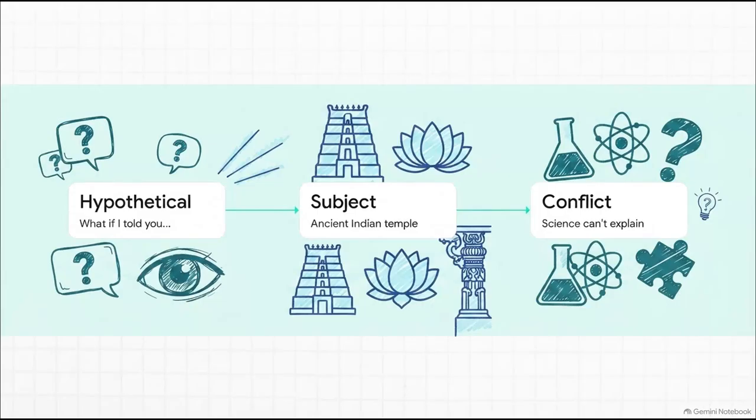Here we can deconstruct the exact phrasing of that 0 to 5-second hook step by step. Step 1, it poses the hypothetical, what if I told you? This completely breaks the fourth wall and directly addresses the viewer. Step 2, it states the subject super clearly, an ancient Indian temple. And step 3, it presents the ultimate conflict. Modern science still can't fully explain. It is basically an irresistible puzzle constructed in just 3 swift maneuvers. The architecture of this sentence is entirely designed to pull you across that vital 5-second threshold.